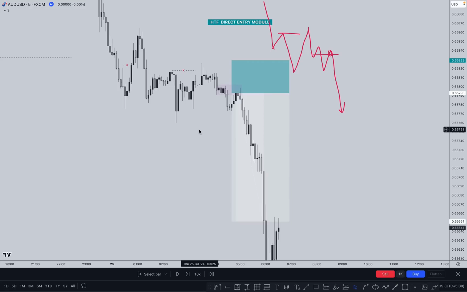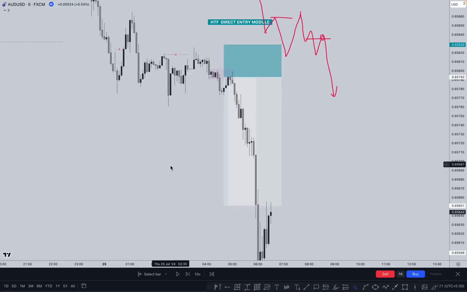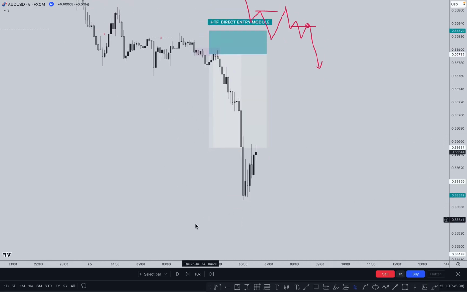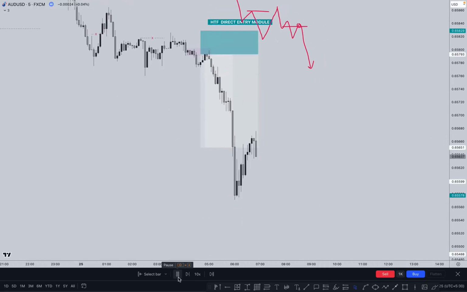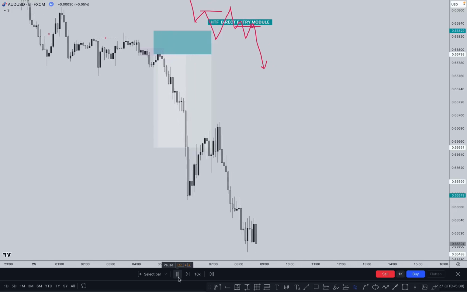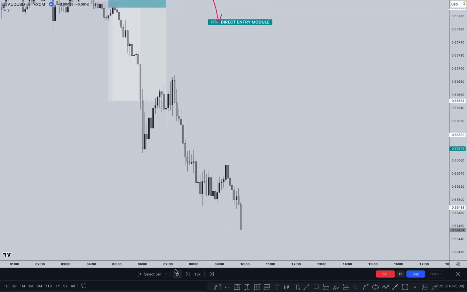If you are using 5 minutes, then you can use 5 minutes as a higher time frame, and if you are using 15 minutes, then you can use 15 minutes as a higher time frame, and 1 hour as a higher time frame. That's it. Now let's see what happened next and how we can react if market momentum is completely bearish, and we again wait for it to take out the inducement.